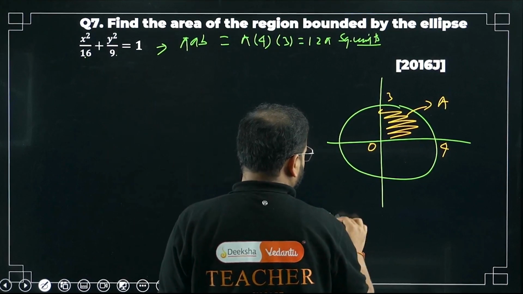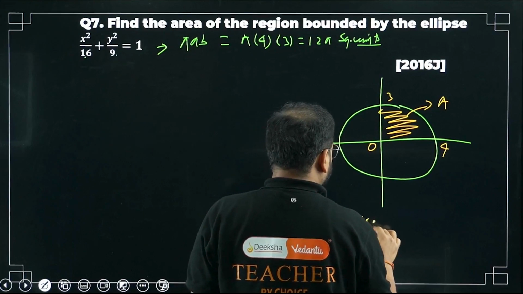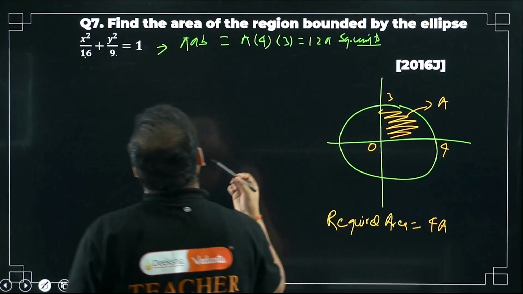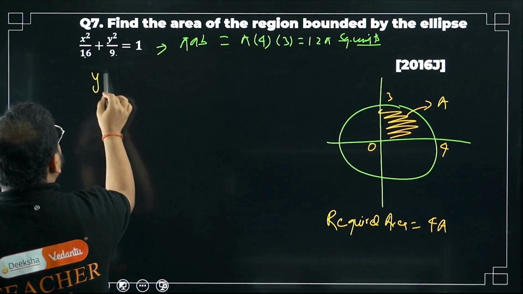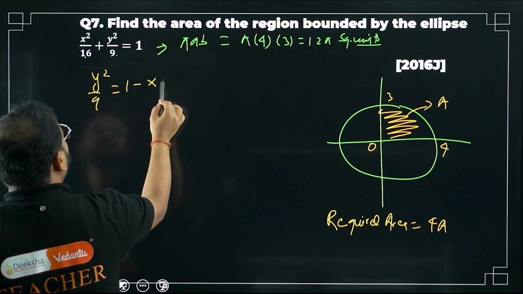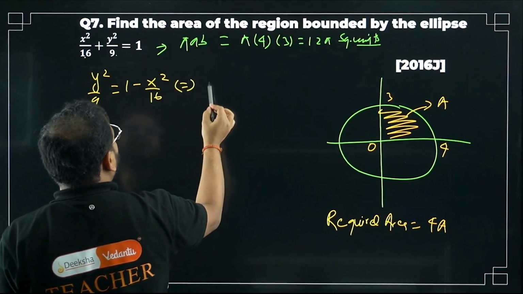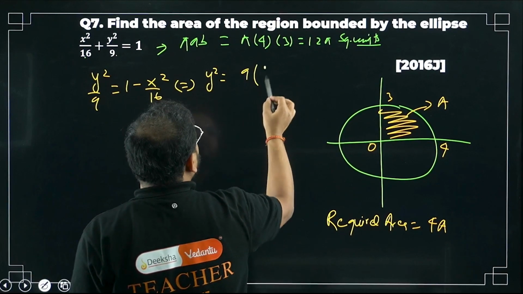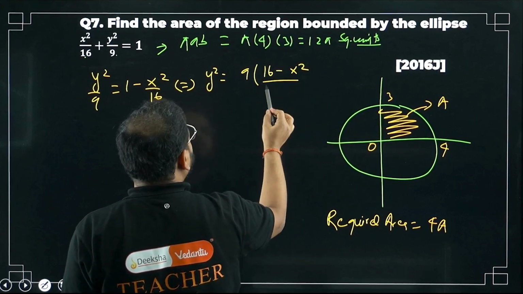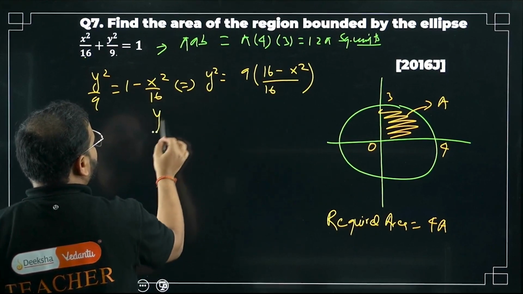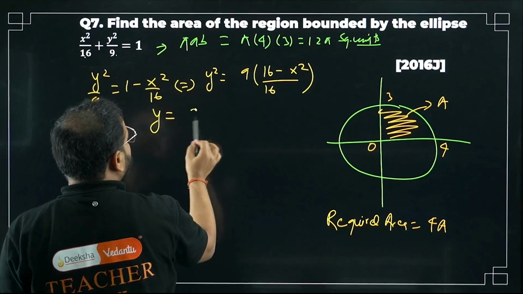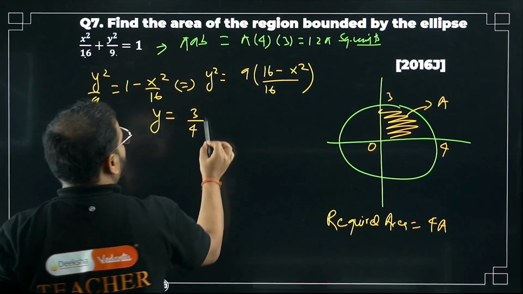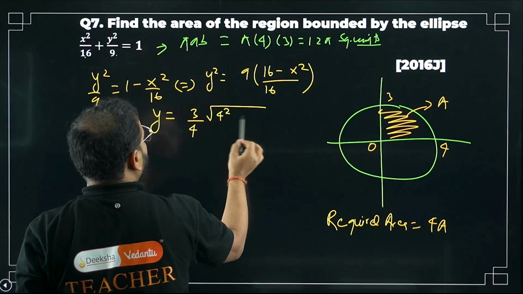So you can write this required area as 4 times of A. This is A. Okay. What do you write for the subject, bacha? Please check. So y square by 9 equals 1 minus x square by 16. Simplify this. I can write this as y square equals 9, in the bracket 16 minus x square upon 16. Take the root now. I'm getting y as 3 by 4, root of 9 is 3, root of 16 is 4. I'm taking y square to y. What about this, sir? Simply 4 square minus x square.